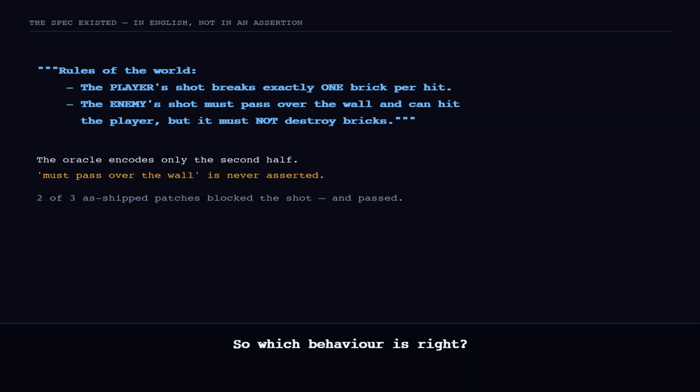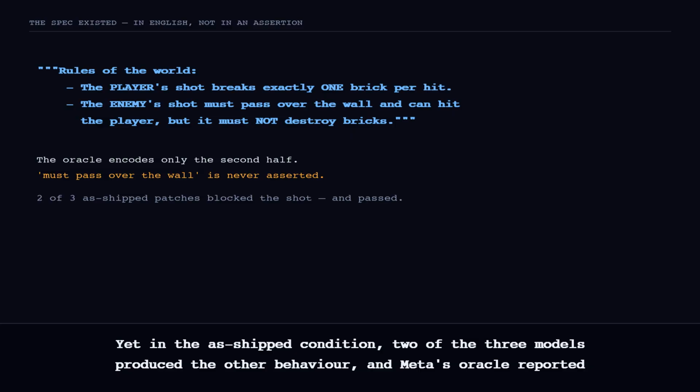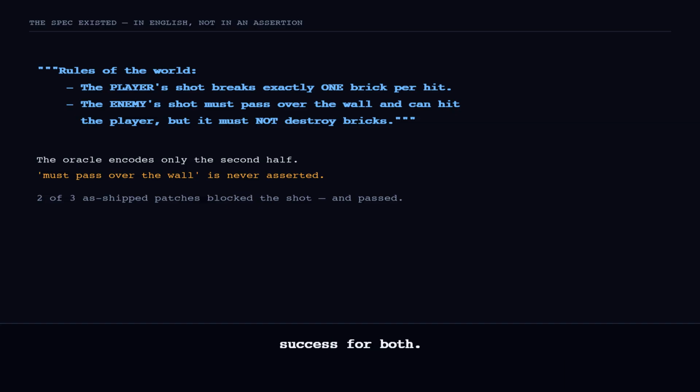So which behaviour is right? The module docstring answers it. The enemy's shot must pass over the wall and can hit the player. Passing through is the documented intent. Yet, in the as-shipped condition, 2 of the 3 models produced the other behaviour, and Meta's oracle reported success for both. The specification existed. It was written in English, 3 lines above the code. It simply was not encoded in any assertion.